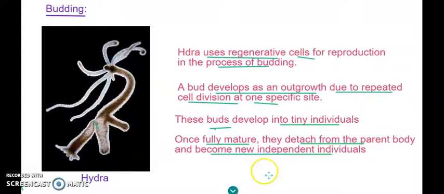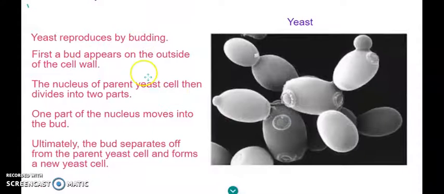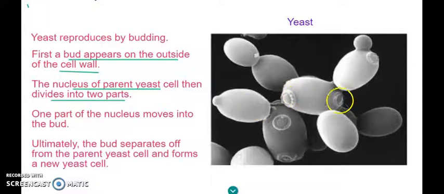The next type of budding which we can see is in yeast. So yeast also reproduces by budding. First of all, in yeast, what happens is the bud appears on the outside of the cell wall. As you can see here, this tiny bud here, and the same with this tiny bud here. Once the tiny bud appears at the outside of the cell wall, the nucleus of the parent yeast cell will then divide into 2 parts. As you can see here, there are 2 nuclei, right? And then what happens? One of the nuclei will move into the bud. And ultimately, the bud will separate off from the parent yeast cell and form a new yeast cell.